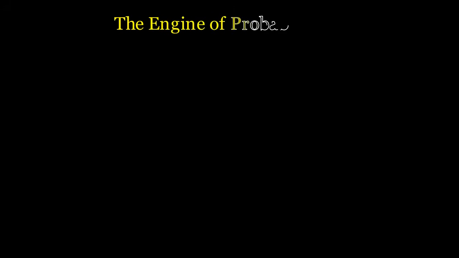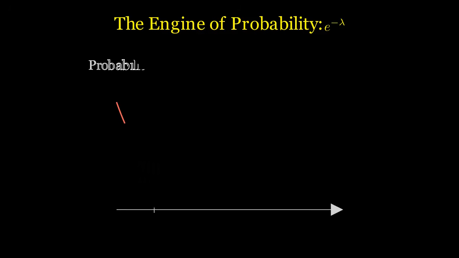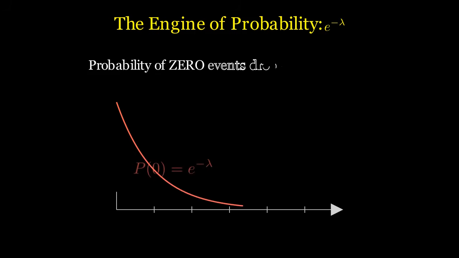Why does e play such a crucial role here? The secret lies in the term e to the negative lambda. This specific part of the formula represents the baseline probability of absolutely nothing happening, 0 events. As your expected average, lambda, increases, the chance of 0 events occurring drops exponentially. If you expect 1 email, lambda equals 1, the chance of getting 0 is e to the negative 1, about 37%. If you expect 5 emails, it drops to e to the negative 5, less than 1%. e perfectly models this exponential decay of silence. Without Euler's number, we would have no baseline to calculate the probability of the events that actually do happen.